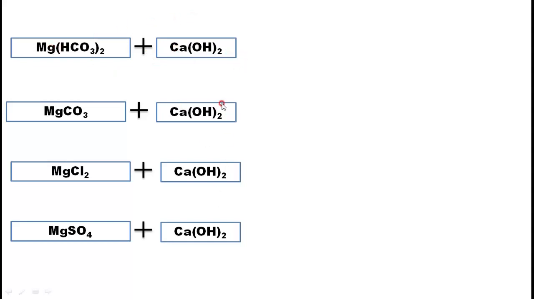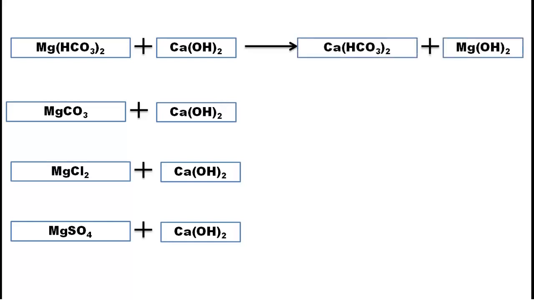When we add lime to the first compound, it will give this one. See here, just ions are exchanged. Ca(HCO3)2 and Mg(OH)2. In the last class we discussed that Mg(OH)2, wherever it comes, is a precipitate, insoluble in water. Therefore it will settle down and we can remove it. This one we will deal with later.